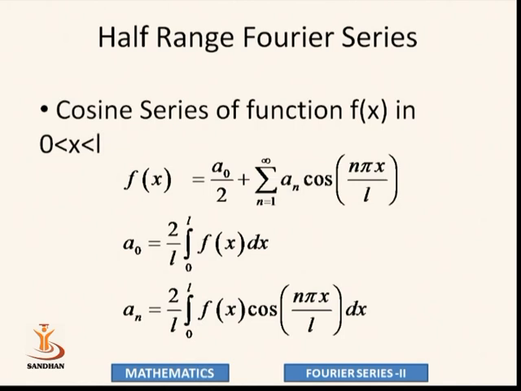So in our cosine series, we require only a0 and an. No need to find bn, because bn is the coefficient of the sine function. So in a cosine Fourier series, we require only a0 and an. The formula is a little bit changed: 2 by L is there, instead of 1 by L in our full range. Integration is c to c plus 2L there, while here it is 0 to L.